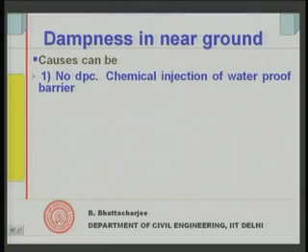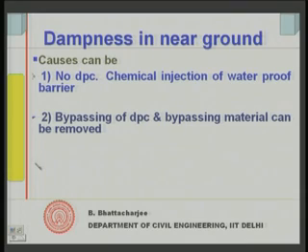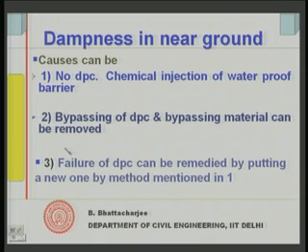Now, first thing, rising dampness is possible, or near the ground it could be due to rising dampness. If such a thing is happening, it could be that there is no DPC. Or the DPC is there but it has failed, or there could be a situation of bypassing of the DPC. We will see the bypassing of the DPC, but there can be failure of the DPC. The DPC has got damaged, it is now pretty old and it is not working. So, in both these situations, what can you do?